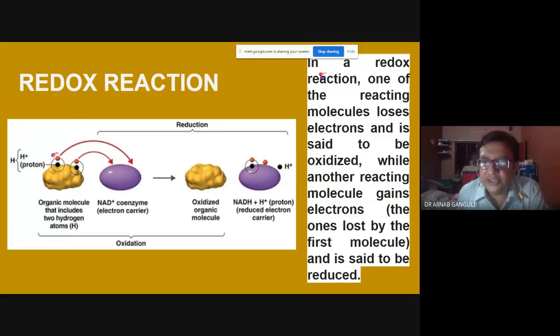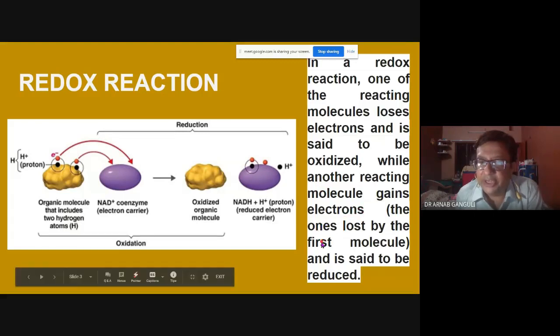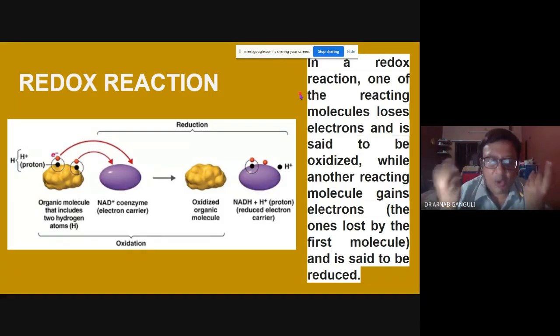In a redox reaction, one of the reacting molecules loses electrons and is said to be oxidized, while another reacting molecule gains the electrons lost by the first molecule, and is said to be reduced. Basically, one's loss is one's gain. The one which loses electrons is oxidized, and the process is known as oxidation, and the one which gains electrons is reduced, and the process is known as reduction.